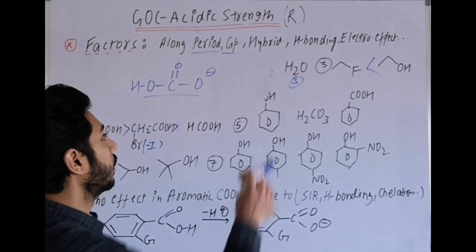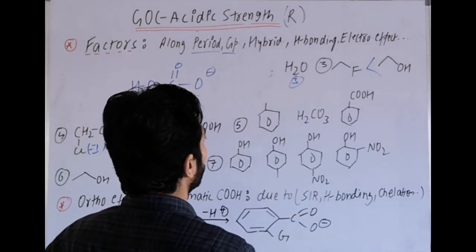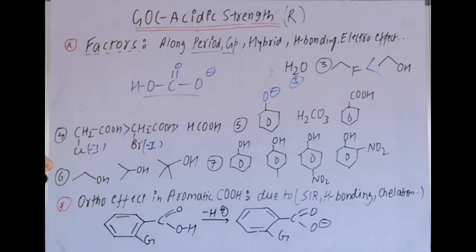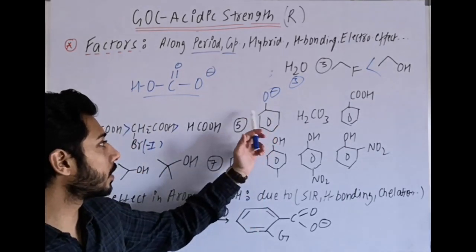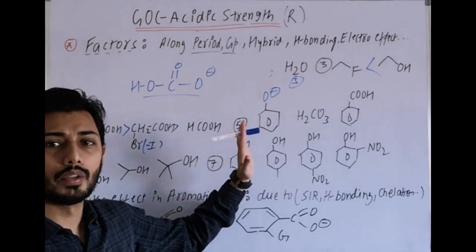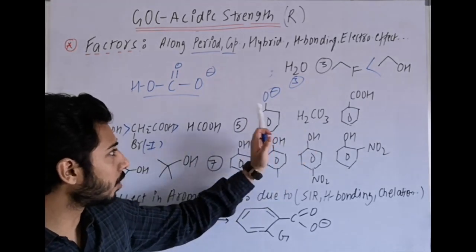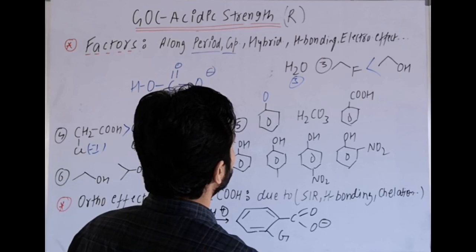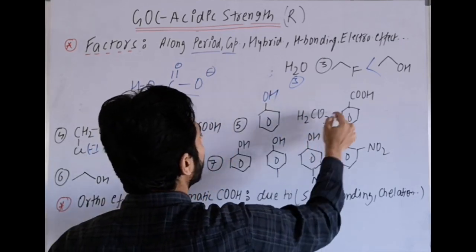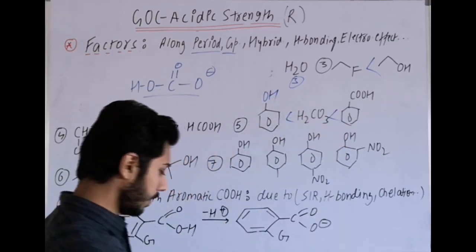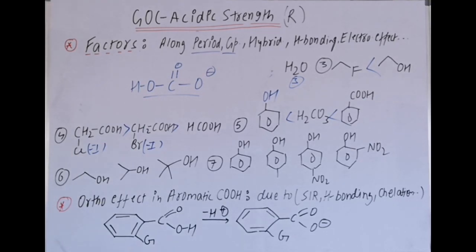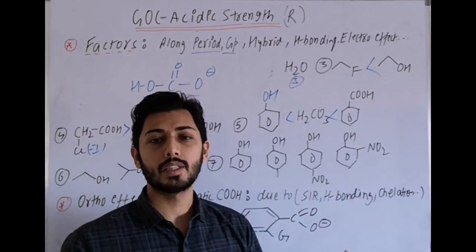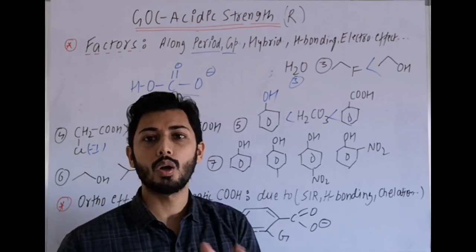In phenol, after the loss of H plus, we have the phenoxide ion formed, and when this phenoxide ion undergoes resonance, carbon will get a minus charge. So that is the reason for carbonic acid being stronger than phenol. And if we compare with carboxylic acid, then carboxylic acids are stronger than carbonic acid as well as phenol, because they have equivalent resonating structures formed. So remember, carboxylic acid is more acidic than alcohol or phenol.